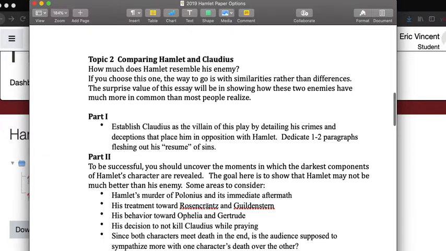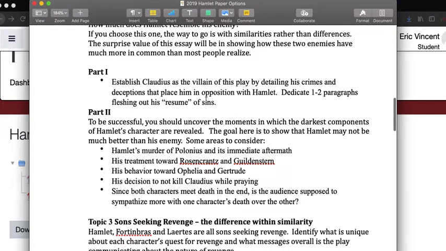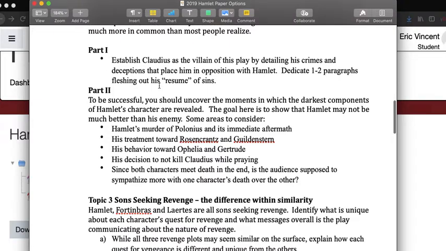Topic number 2, compare Hamlet and Claudius. How much does Hamlet resemble his enemy? If you choose this topic, the way to go is talk about similarities between the protagonist and antagonist. Don't focus on the differences. The surprise value of this essay will be in showing how the 2 enemies are a lot more alike than we care to admit. This is a 2-part essay as well, and I'm going to talk about breaking down these 2 parts in just a little while.